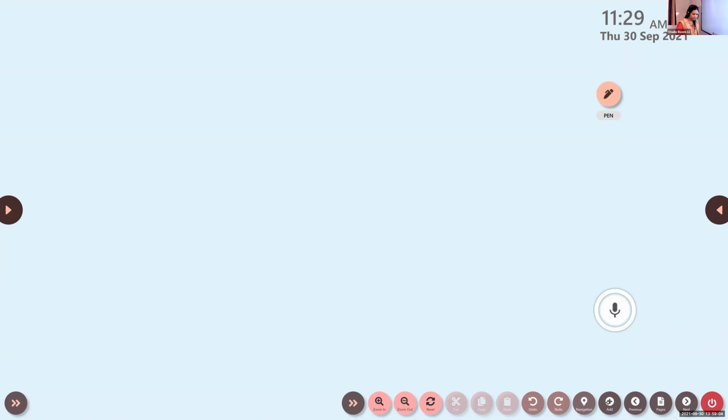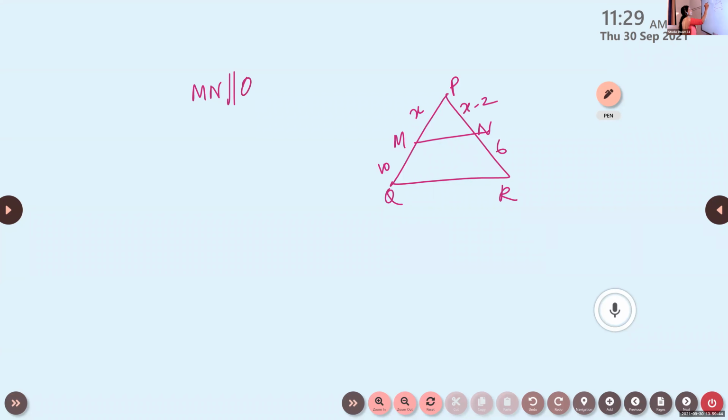Next one. In the given figure, MN is parallel to QR. This is x. This is 10 centimeter. It is x minus 2, 6. In the given figure, MN is parallel to QR. Then x minus 2, 6. Find x.